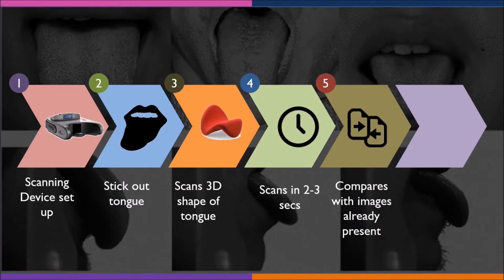Then it searches its data and compares the image with the images already present in it. If it is the right person, the door will open immediately for him.